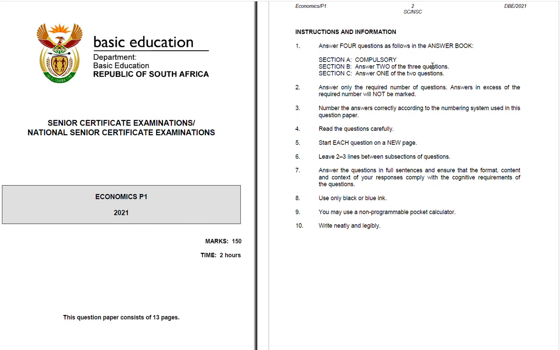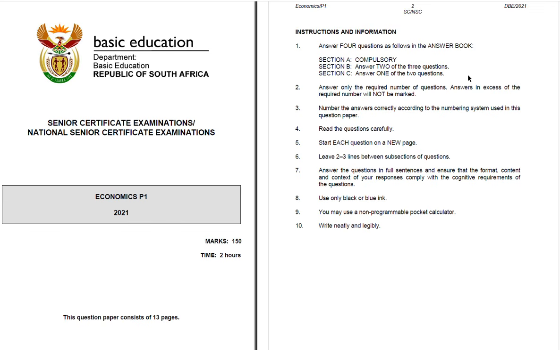Section B, you need to answer 2 of the 3 questions. So what does that mean? You need to answer any 2 questions that you feel comfortable with, and then you leave one question that you aren't strong in or not comfortable with compared to the other 2 that you selected. And then we're looking at Section C. In Section C, you need to answer 1 of the 2 questions. So it is very important, candidates, to answer only 1.